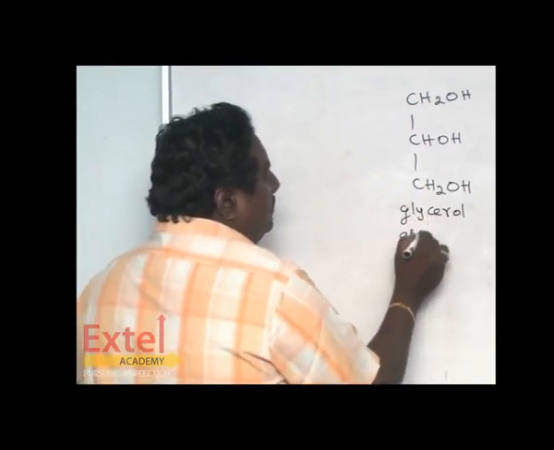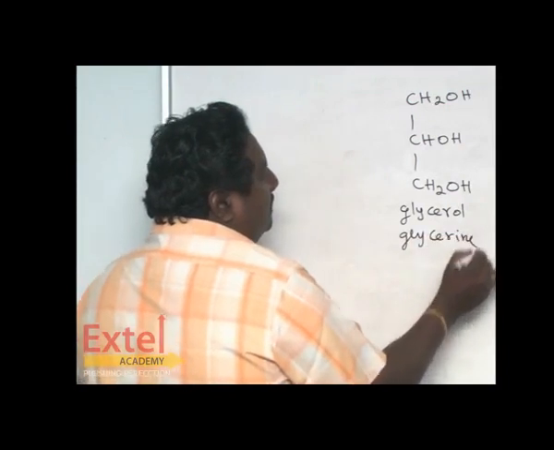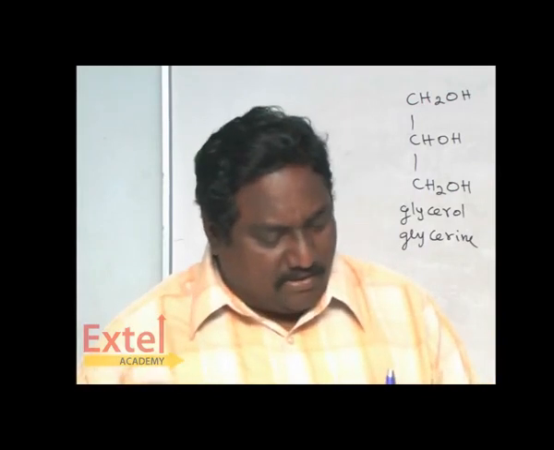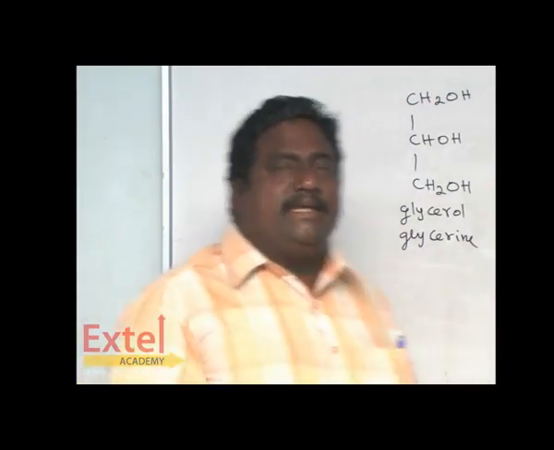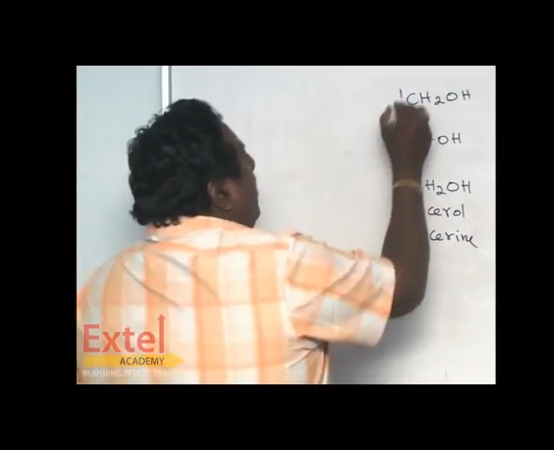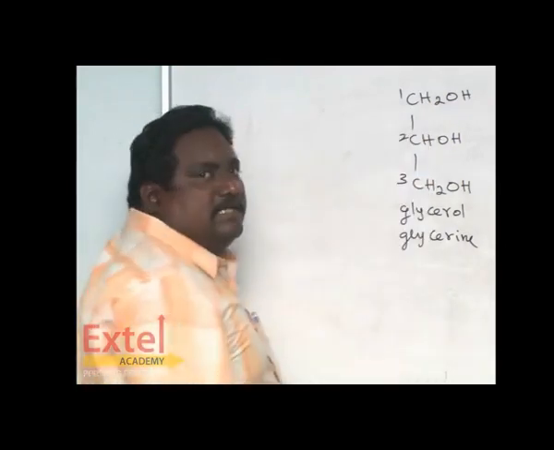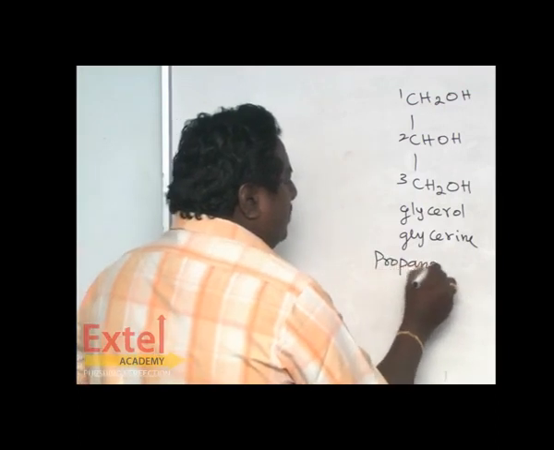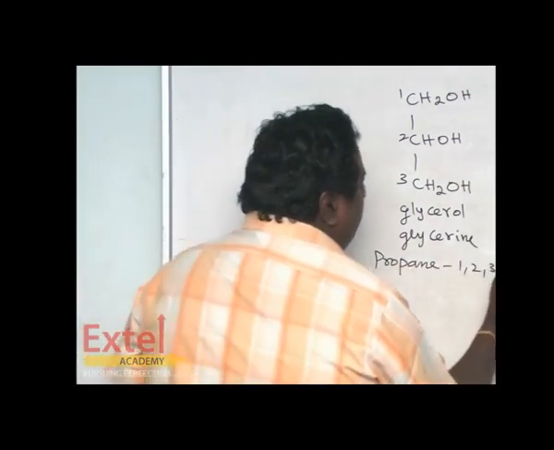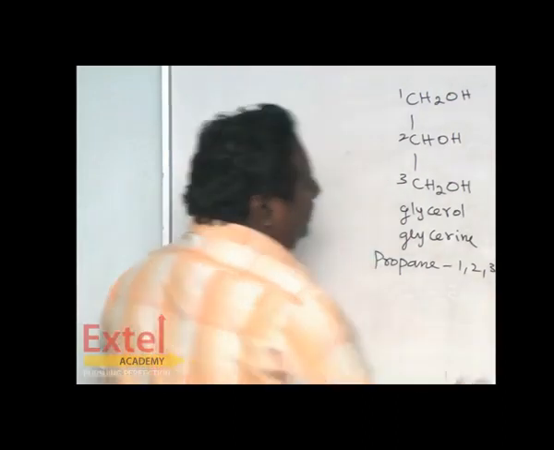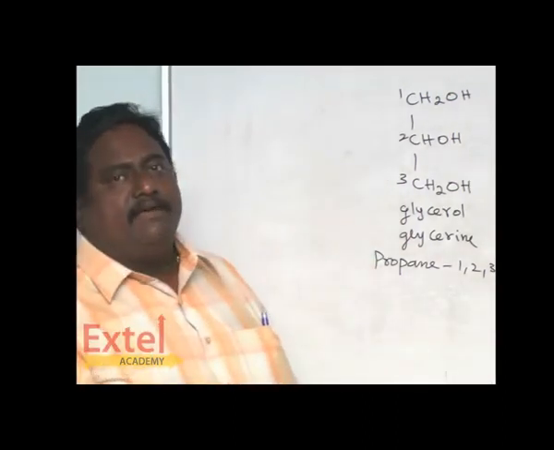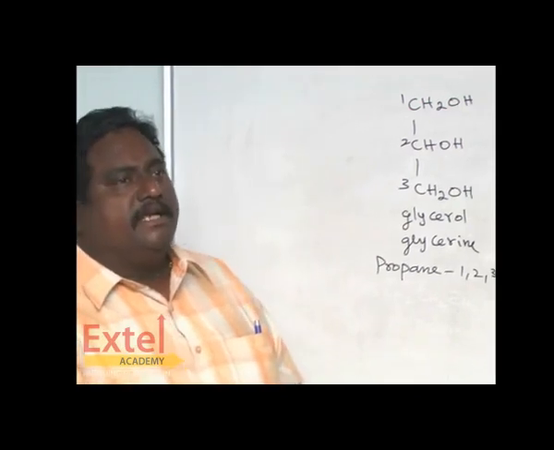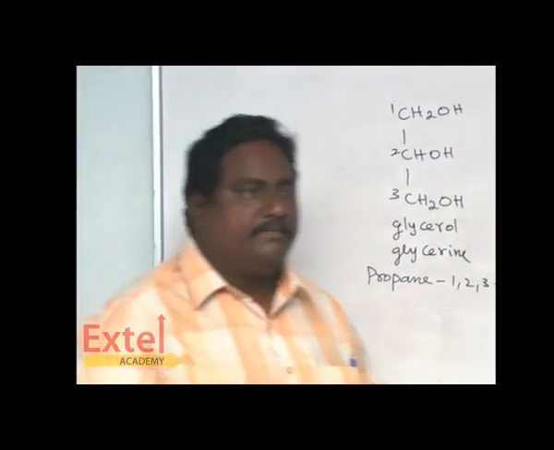Glycerol, glycerin, all are synonyms. It's a trihydric alcohol. Basically propane, and all the carbons are carrying OH group. So it is called propane 1, 2, 3 triol. In the previous case, we wrote diol for 2 OH groups. It is triol for 3 OH groups.